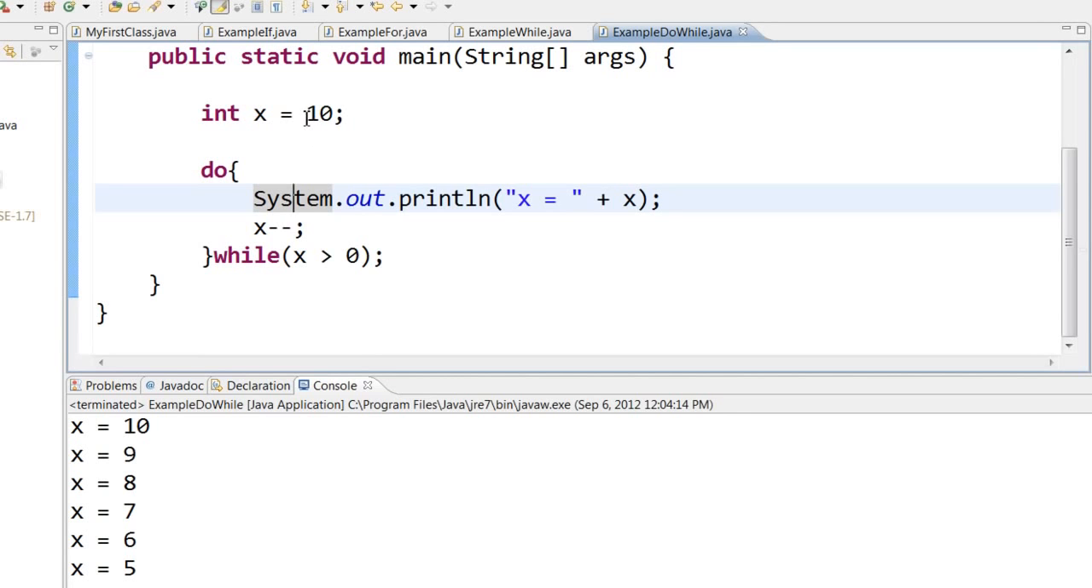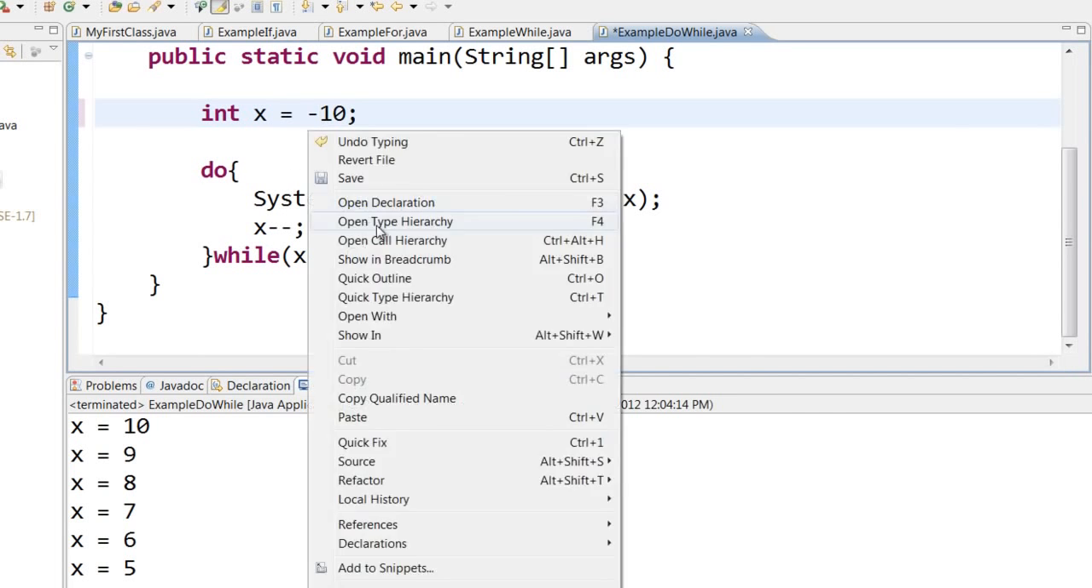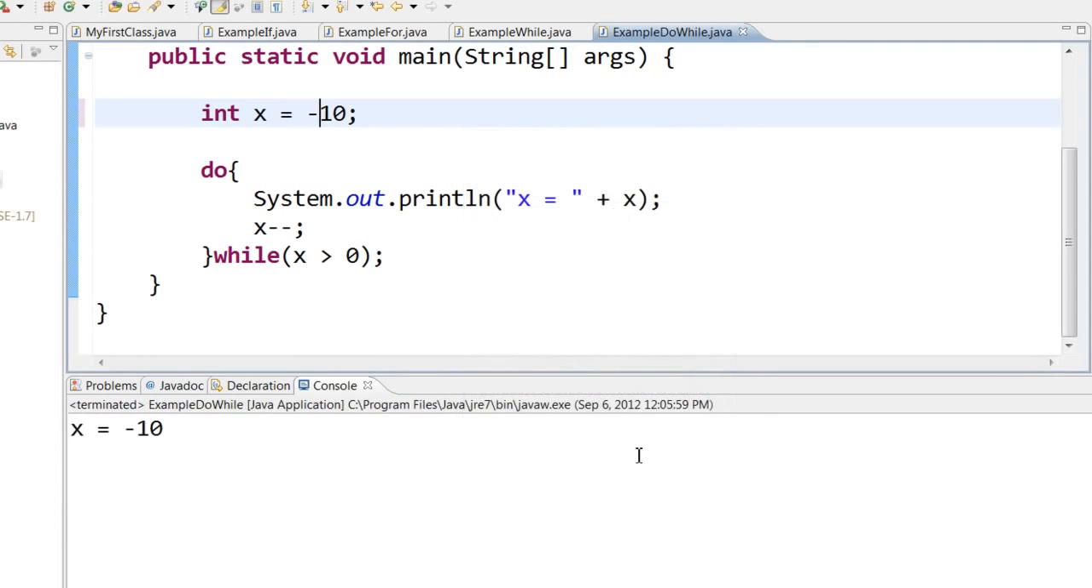For example, if x is equal to minus 10 here, even though minus 10 is not greater than 0, this statement will still run. It will still print out x before reducing it by 1. So when I run this, you can see that I have x equal to minus 10 printed out, even if this while condition is false.